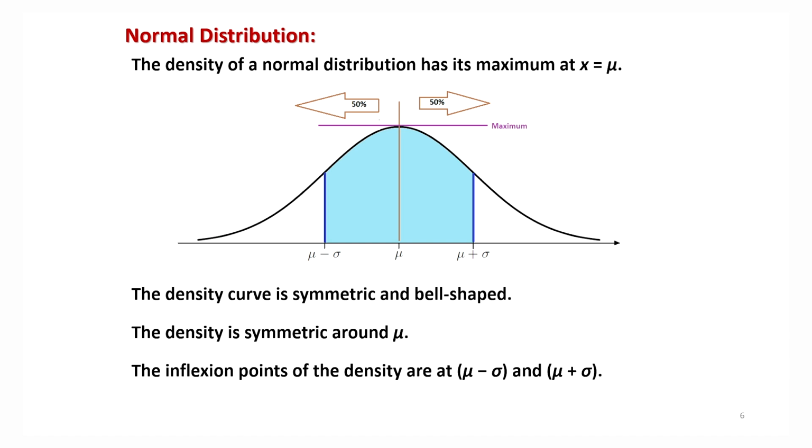Right. So if you see here, this line where I am moving my pen is the density of the normal distribution. This is your density curve. This density curve is symmetric and bell shaped. What do you mean by bell shaped?